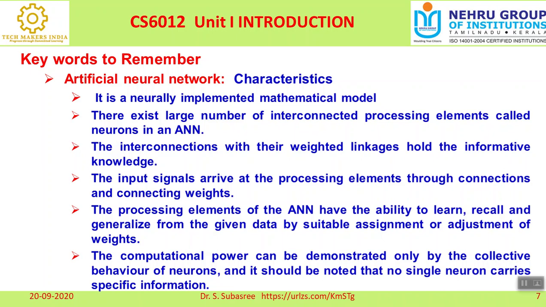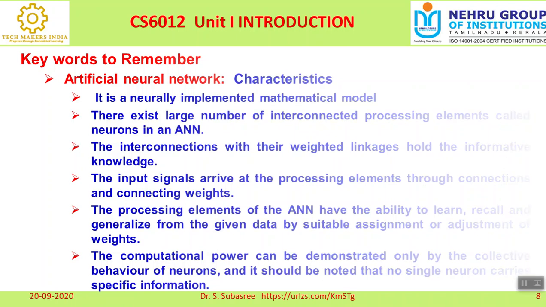That is the reason why the brain has to activate certain neurons to pick a certain element with the hand. So when the brain is activated, that is by using one neuron, and activating our hand, that is another neuron, to pick the particular element. Right? So it is a collective effort, and no single neuron is responsible for the outcome or output. That is the important characteristic of artificial neural network.